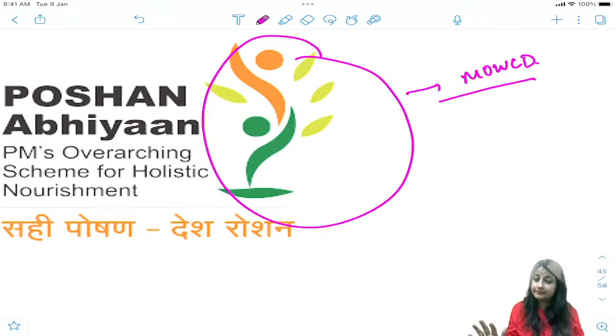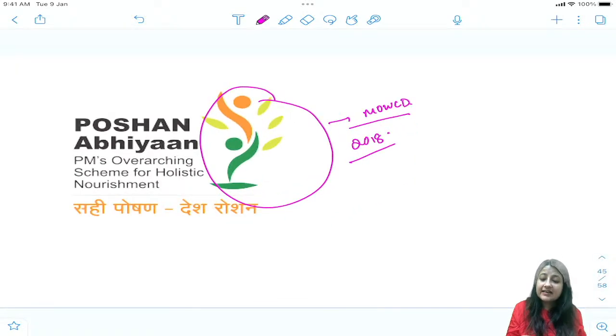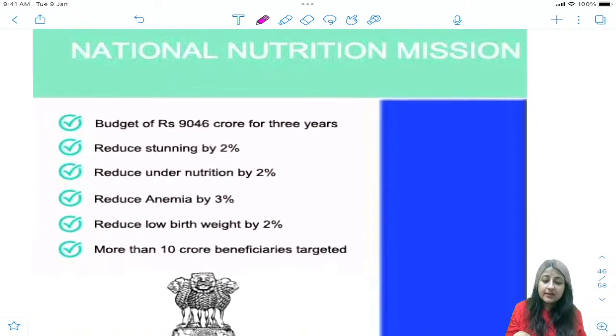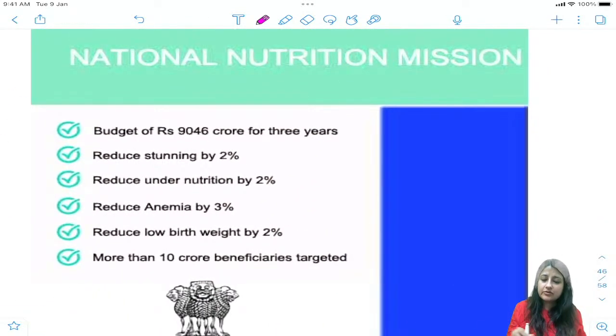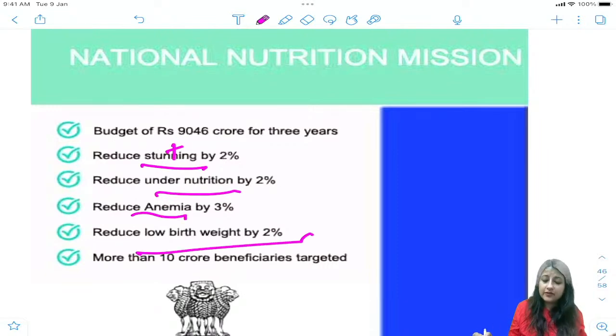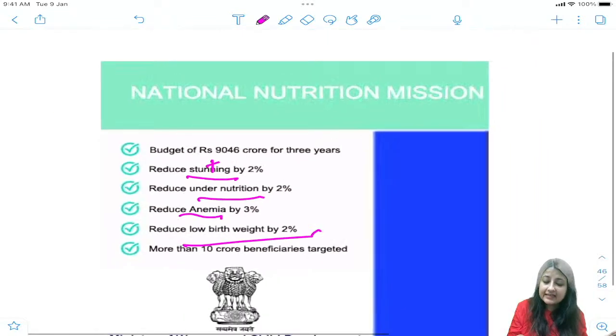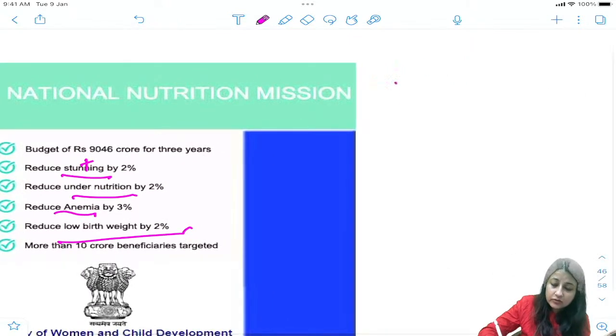Okay, this comes. It was launched in 2018. We are trying to reduce prevalence of underweight, anemia, stunting. This is also known as National Nutrition Mission. We are trying to reduce stunting, underweight, anemia and low birth weight. I hope all of you know what is stunting, guys. I mean, what is stunting? So this is a very important question.